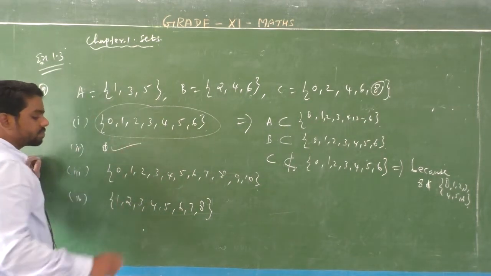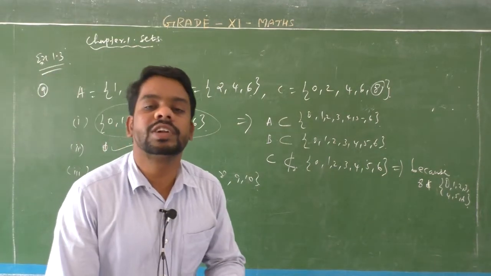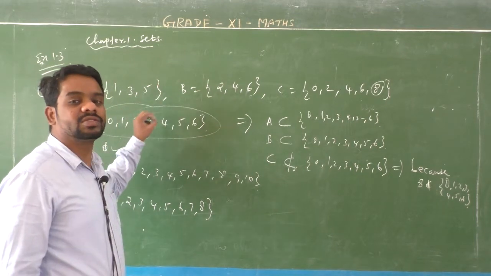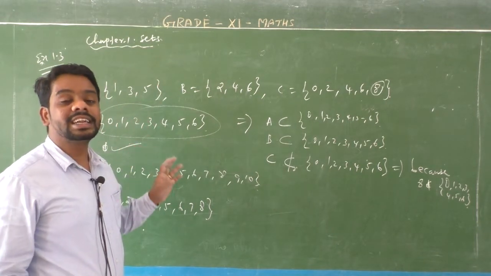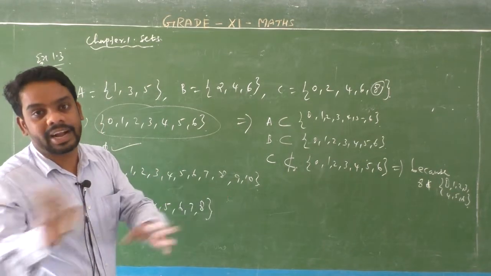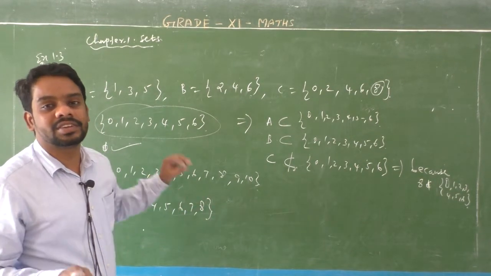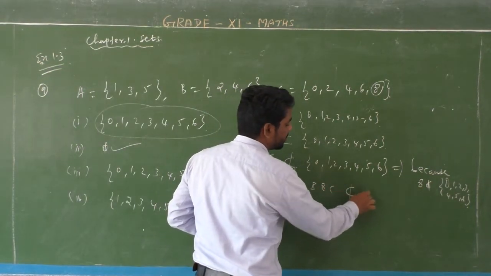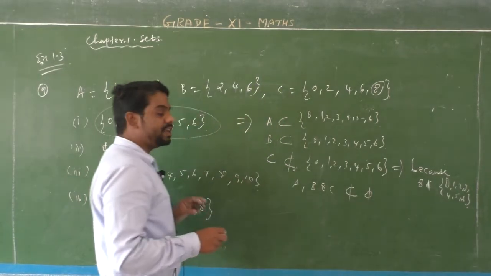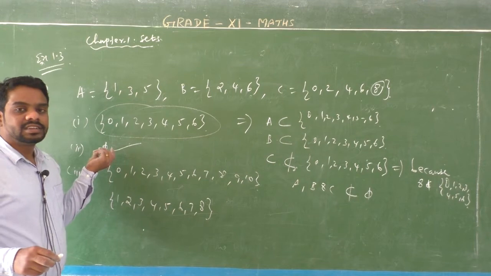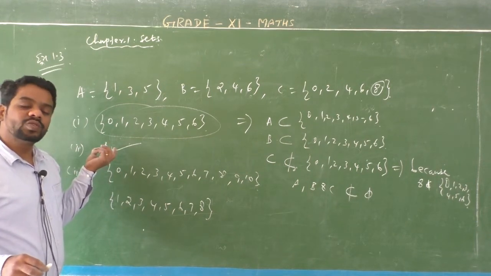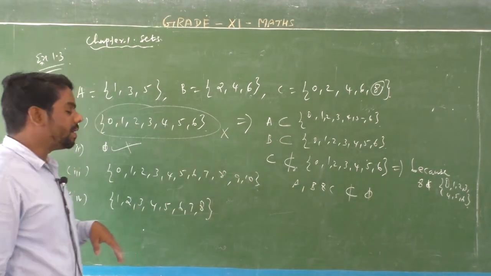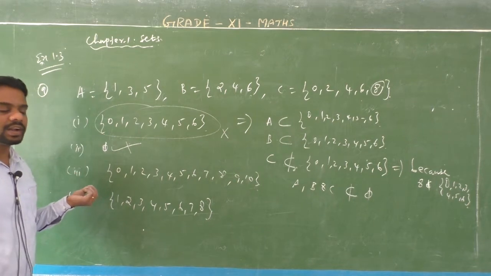Next, the second one. You know that phi has 0 elements. So A is not a subset of phi, and B is also not a subset of phi, and C is also not a subset of phi. Generally, phi is a subset of each and every set, but every set is not a subset of phi. So A, B and C are not subsets of the empty set. So the second one, the set of all null set, the null set is not a universal set. Okay, so the second one is not universal, the first one is not universal.